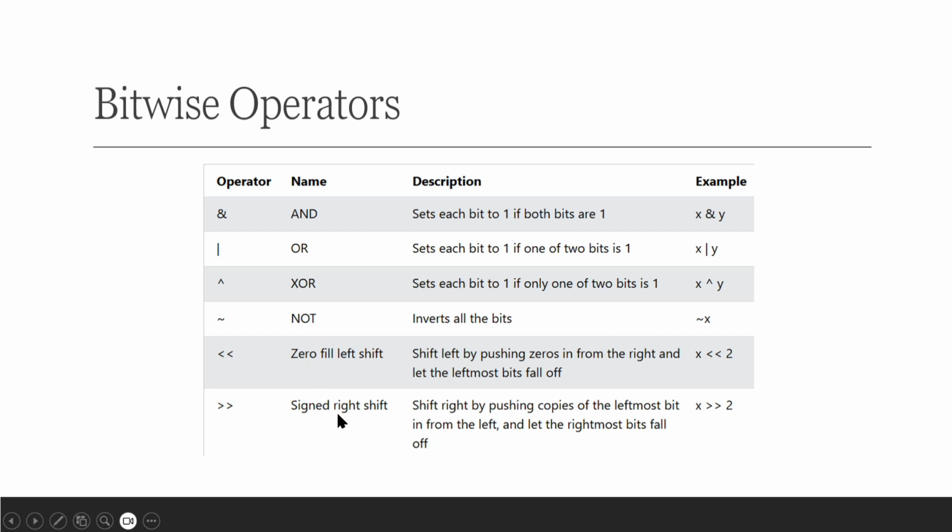In the previous logical operators we used the words and, or in string format, whereas in bitwise operators we'll be using these symbols. This is the AND symbol, this is OR, this is XOR, this is NOT, this is left shift and this is right shift. Firstly, to perform these operators we need to know what binary digits are.